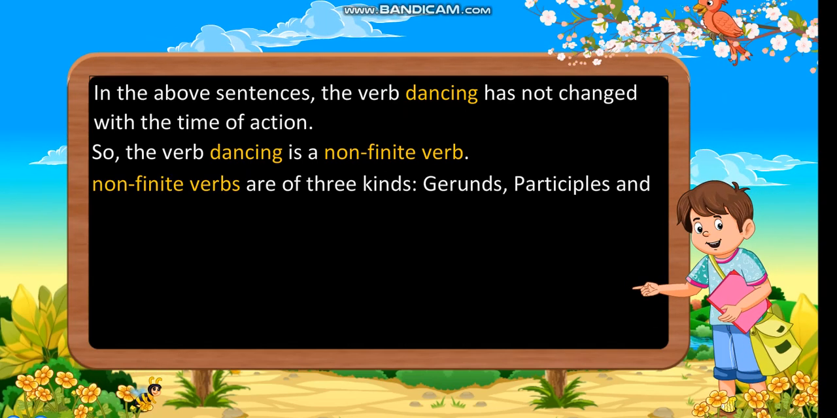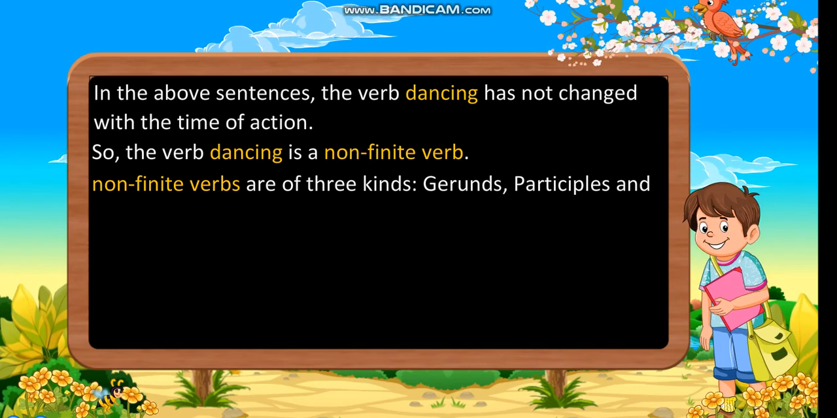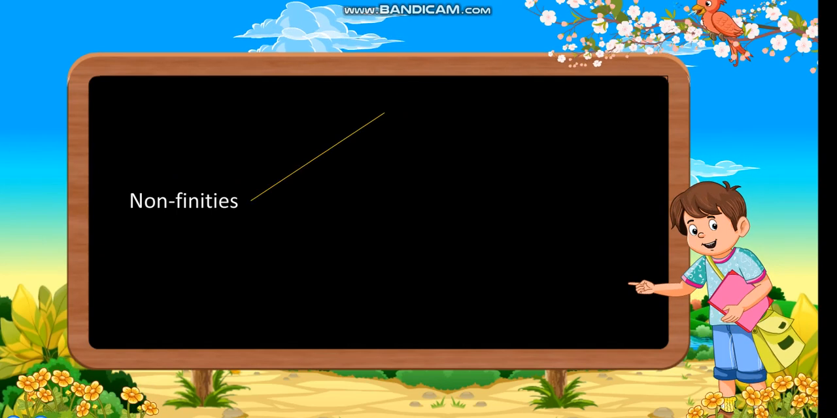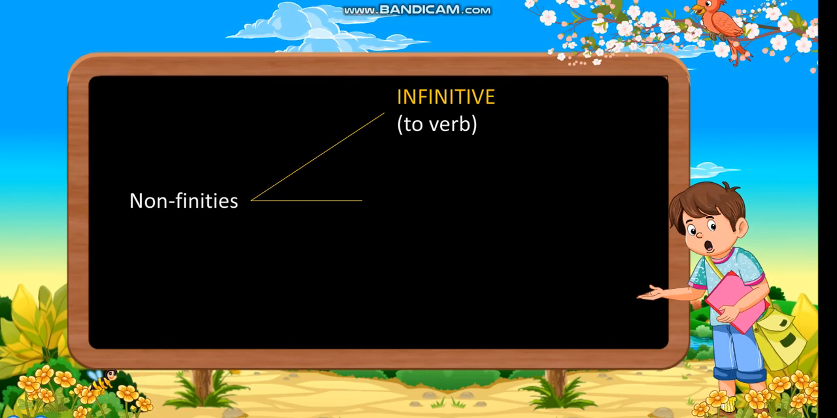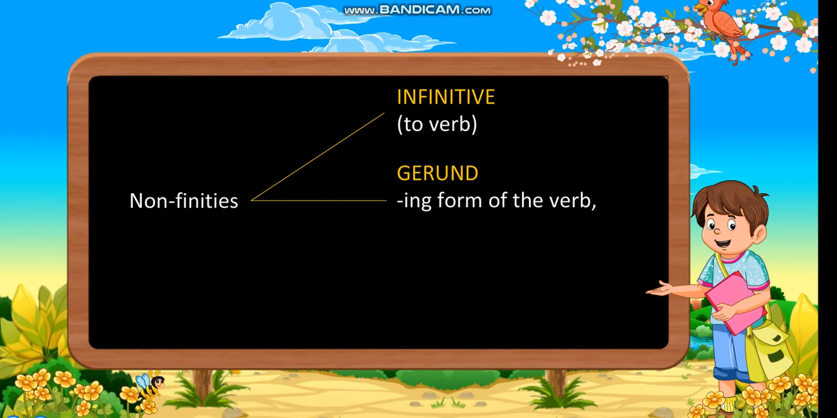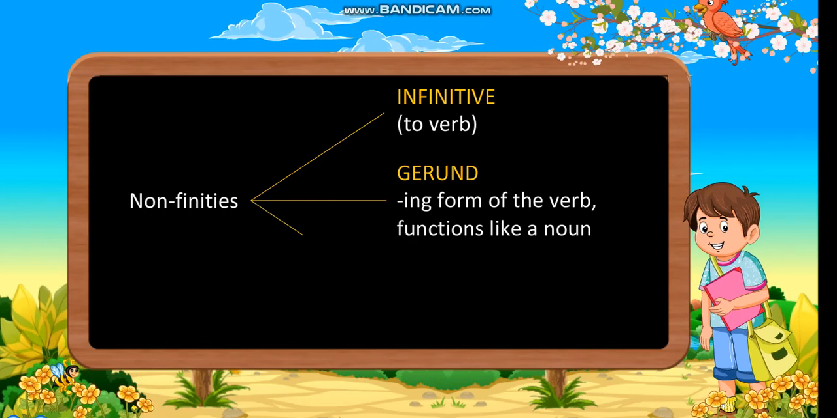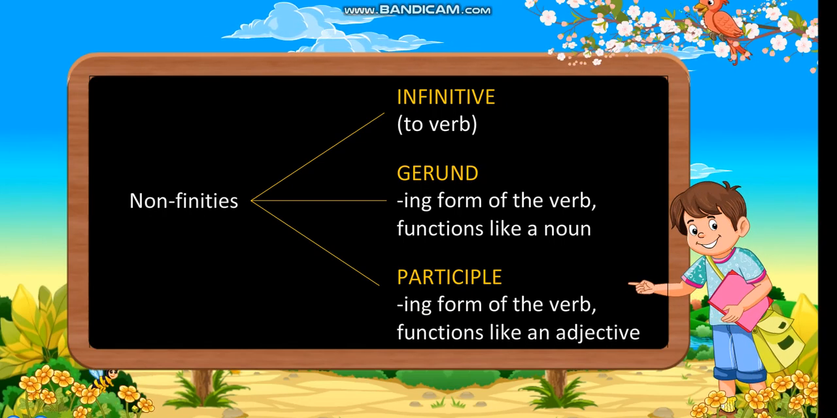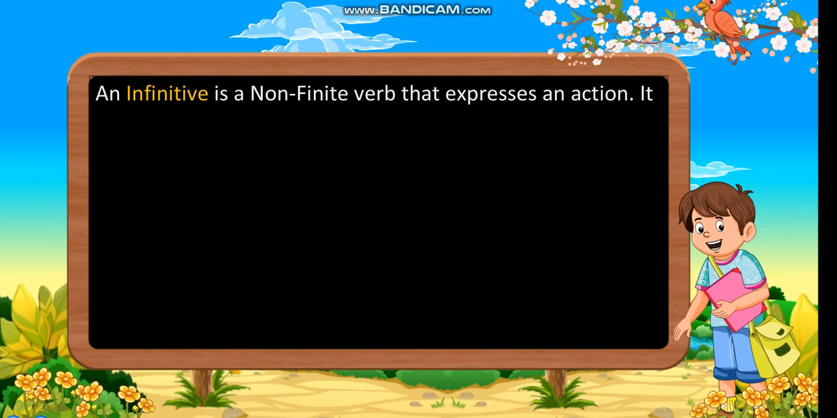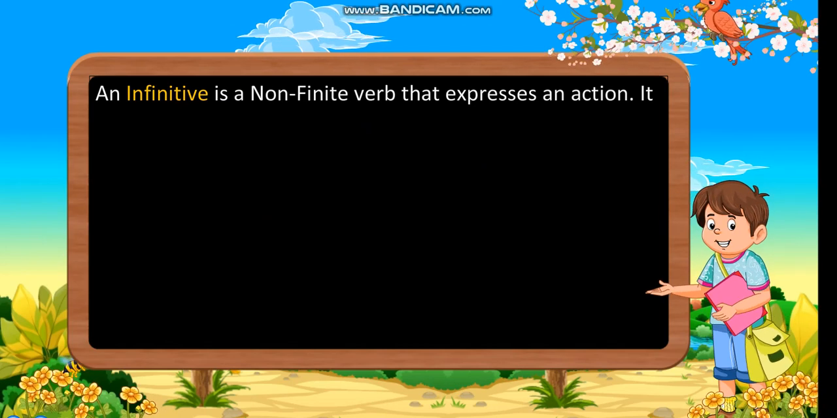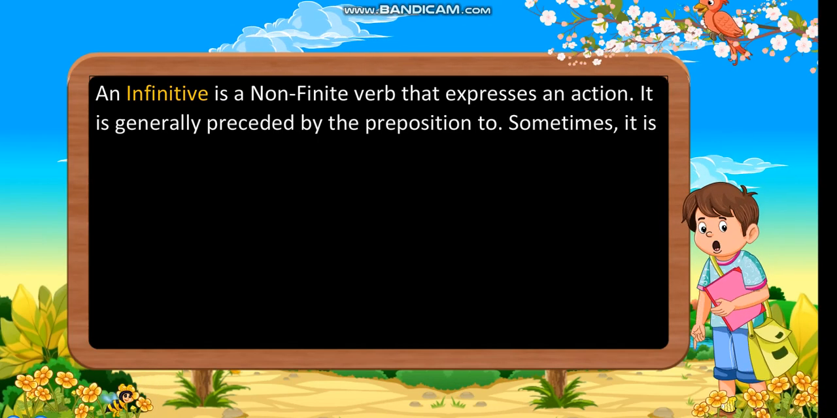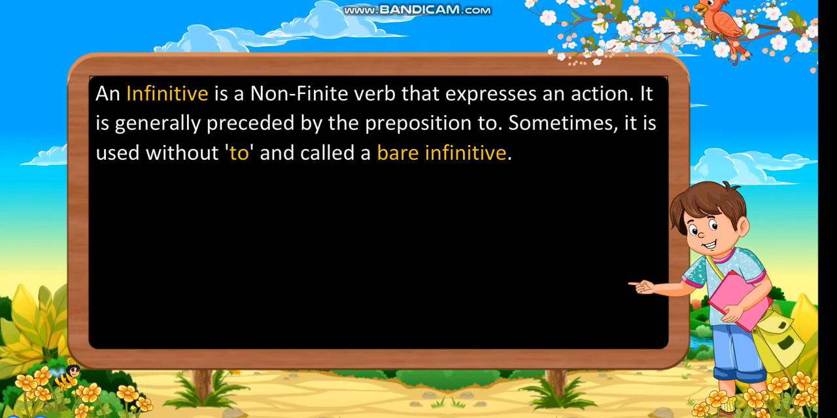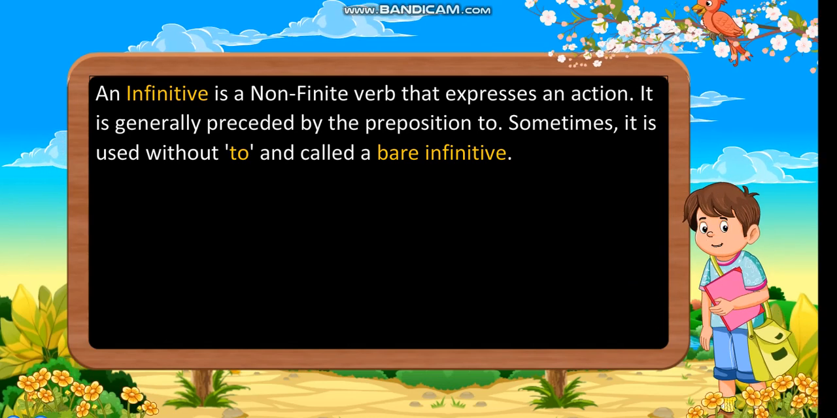Non-finite verbs are of three kinds: gerunds, participles, and infinitives. Non-finites: infinitive, to plus verb; gerund, the ing form of the verb, functions like a noun; participle, the ing form of the verb, functions like an adjective. An infinitive is a non-finite verb that expresses an action. It is generally preceded by the preposition to. Sometimes it is used without to and called a bare infinitive.